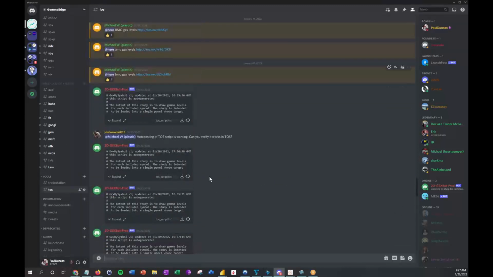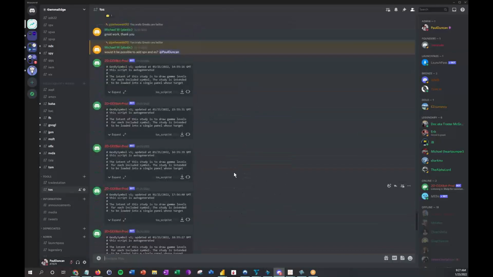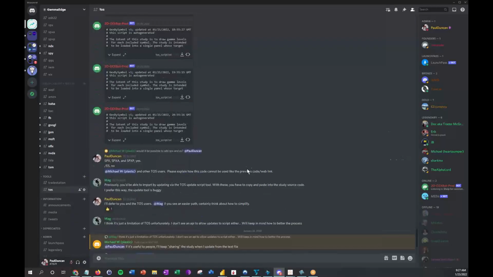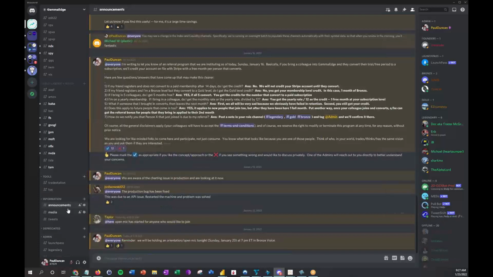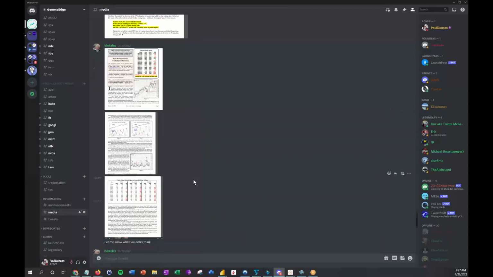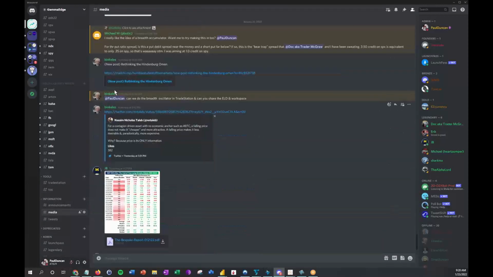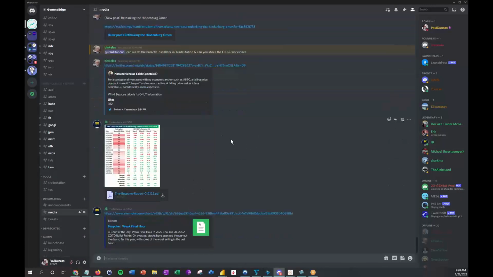We also have somewhere in here up higher a TOS script to do cumulative tick too. So if you are a TOS user and want cumulative tick, it's a pretty powerful indicator that we all use for alarm and alerting. Last but not least, the information section that you see here, we post announcements out to the membership. Tonight, for instance, we are going to be holding an orientation open mic, and we'll periodically put stuff out there for folks. If you have content from others that you would like to post, the media section is a good place to do that.